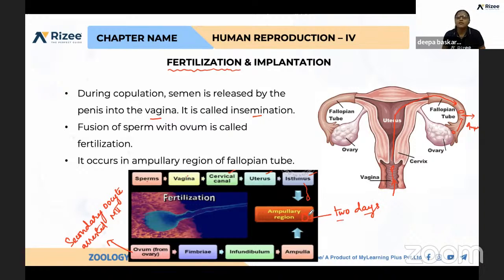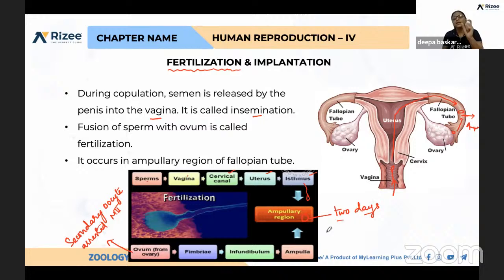If all other environment and hormone levels are fine, fertilization will be possible. So each and every copulation does not lead to pregnancy.